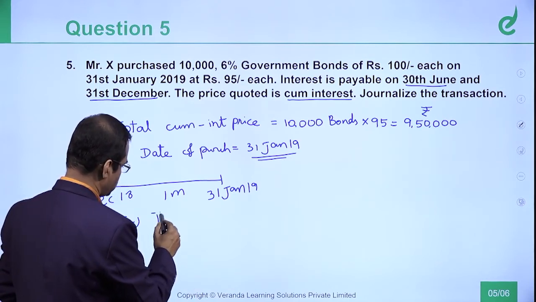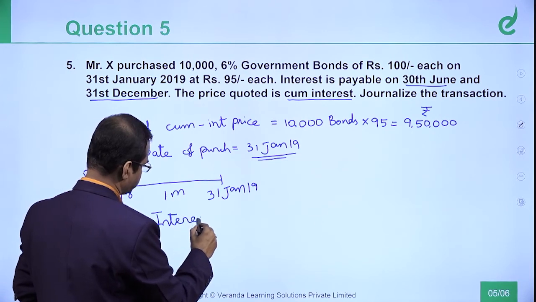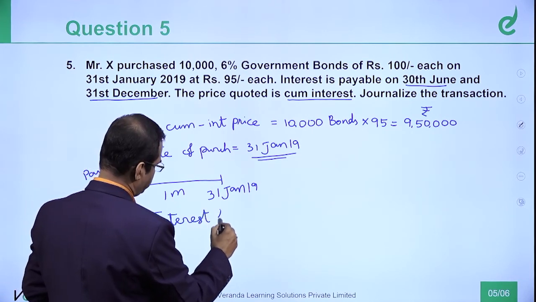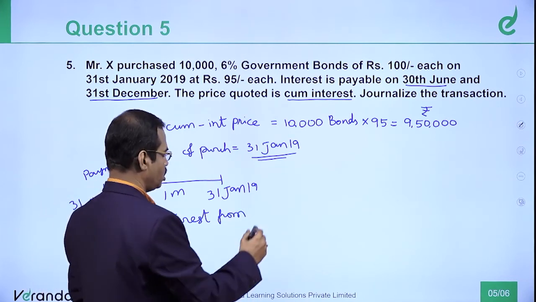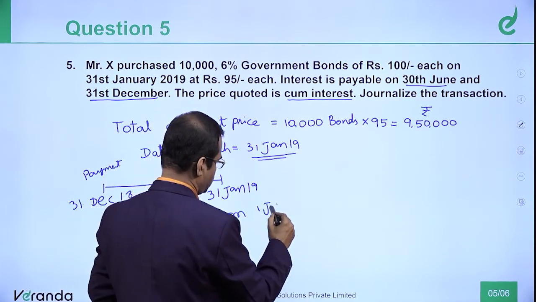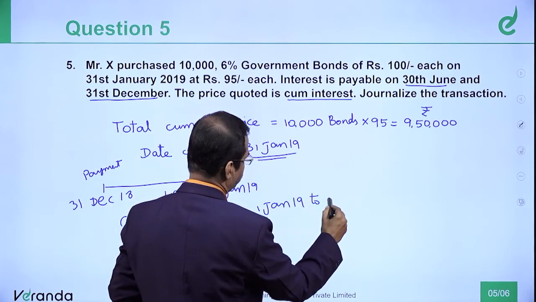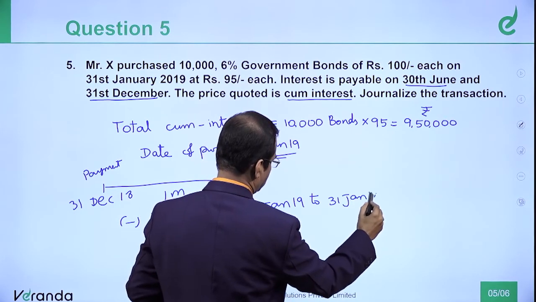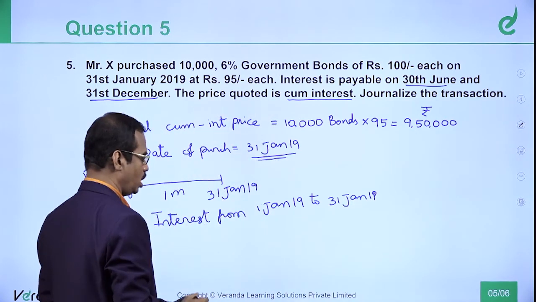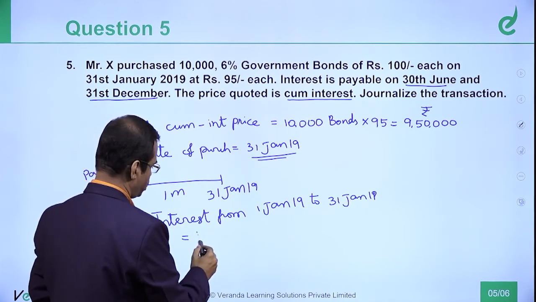So this interest is calculated from which date to which date? 1st January 19 to 31st January 19. For this period we should do the computation. So let us compute the calculation.